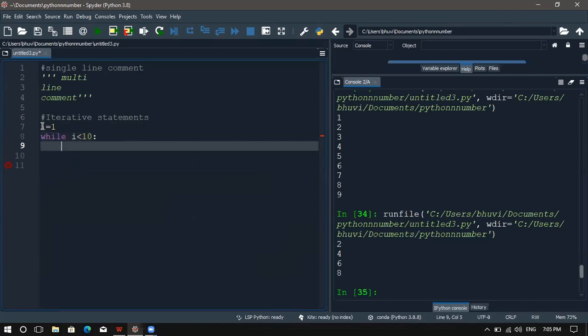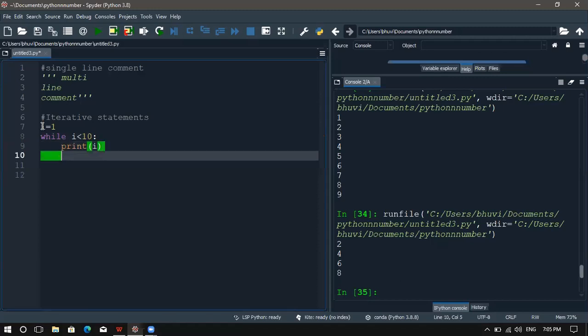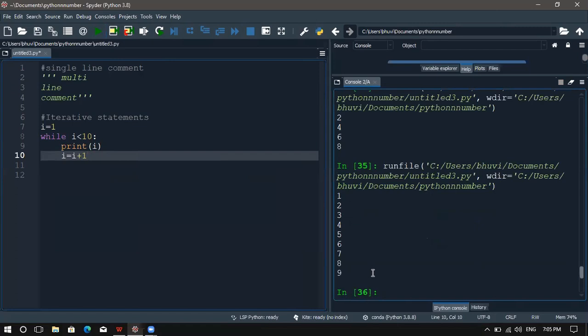Then after that, we give the statement which needs to be done in the while loop. After that, for the increment, we give it after the print statement, like I equal to I plus 1. So it will work the same as the for loop, but the start value, increment value, and stop value are given differently here. Again, it will print the statement from 1 to 9.